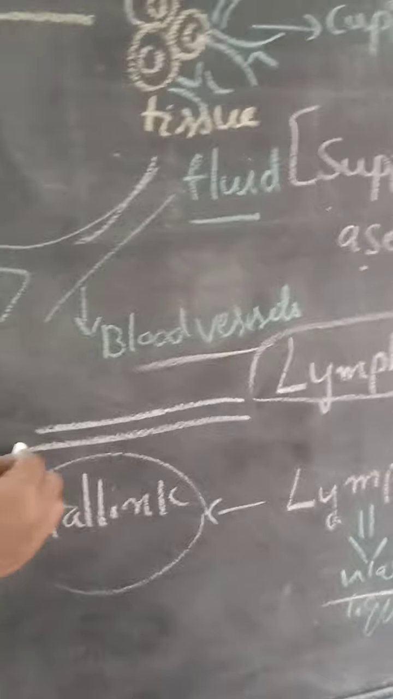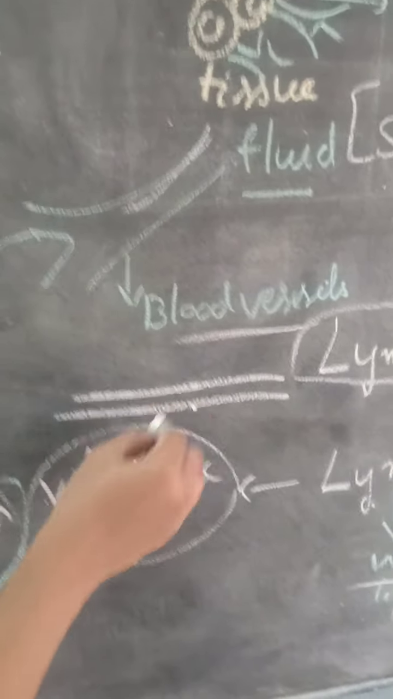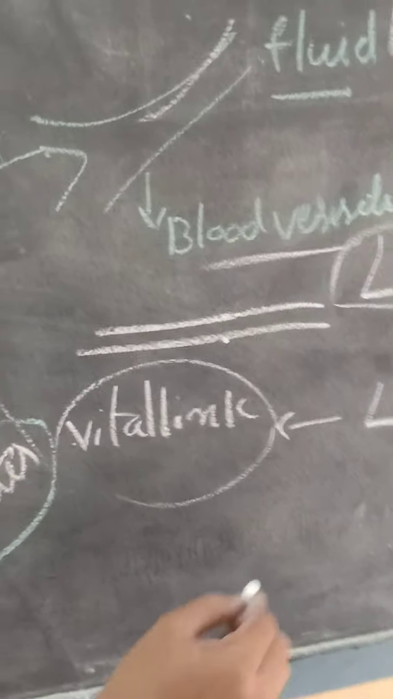The lymphatic system is parallel to the venous system. Parallel means running alongside. So the lymphatic system is parallel to the venous system. Are you understood? Now come to here.